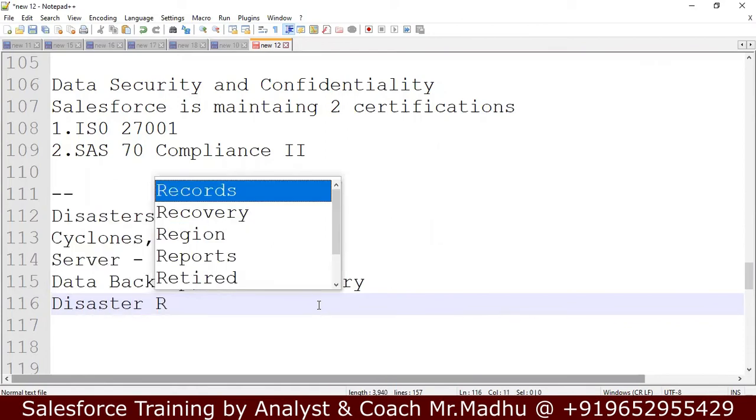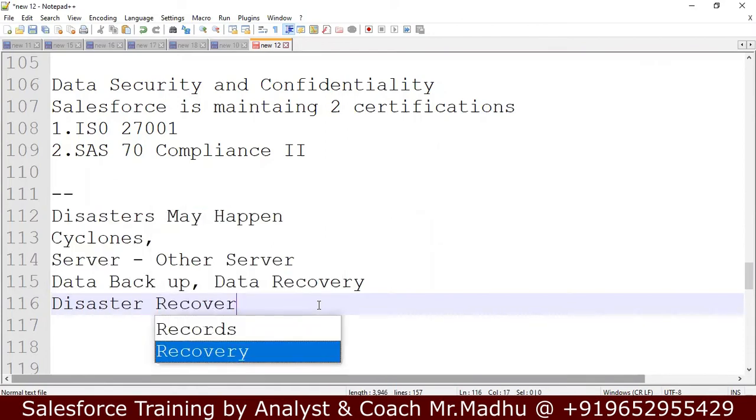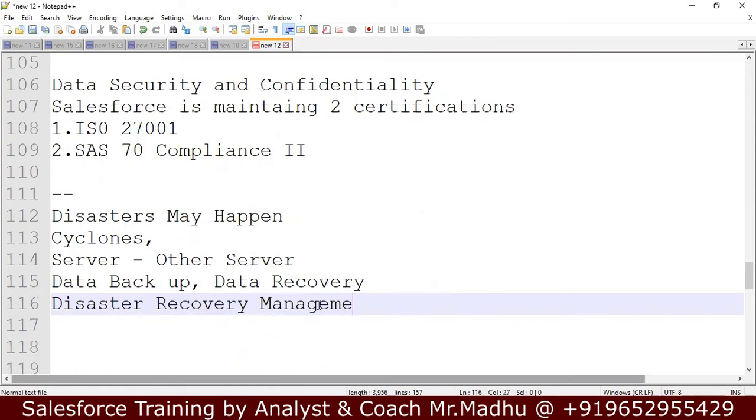If a complete building collapses because of a fire accident or because of something happening due to the environment, all the data should be recovered. If data is missed, what will happen? If we deposit our money in the bank, and Salesforce says we lost data, we don't know how much amount is available for this customer. What will happen?